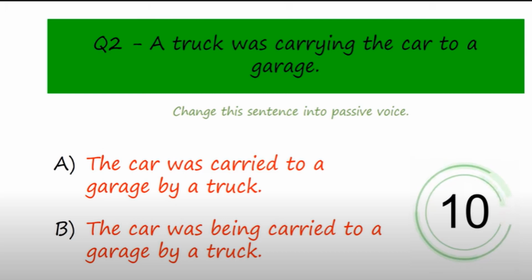Yes, the correct answer is the car was being carried to a garage by a truck. So the main object is car, so it comes first, as it is the continuous form. Was is added, and being carried to a garage by a truck.